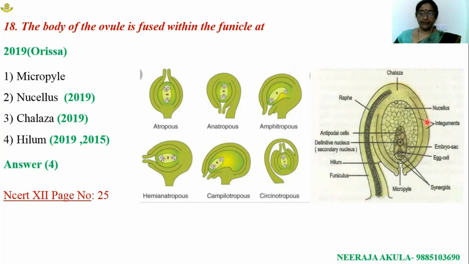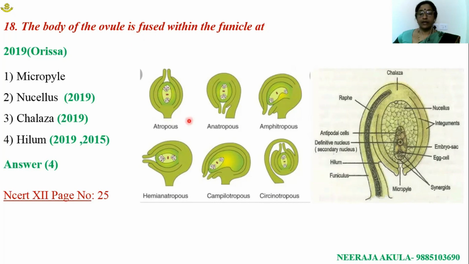Based on the number of integuments, it may be unitegmic as in the case of higher dicots. It may be bitegmic, present in lower dicots and also in monocotyledons. Tritegmic in case of Asphodelus. Ategmic in case of Santalum. The answer for this question is hilum, where the ovule is fused with the funicle. Last year we got a question related to nucellus. This is a question picked from the options of last year's questions.